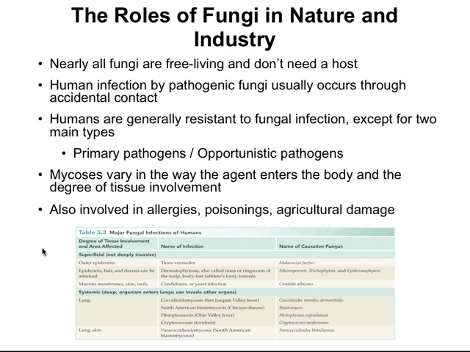Fungi also have a substantial role in agricultural damage. Pathogenicity in plants, such as corn, or even the animals that eat the corn, and in fruit, causes economic hindrance in agricultural industry. For example, about 40% of the yearly fruit crop is consumed by fungi during its storage and transport, rather than the humans that it was grown to feed.